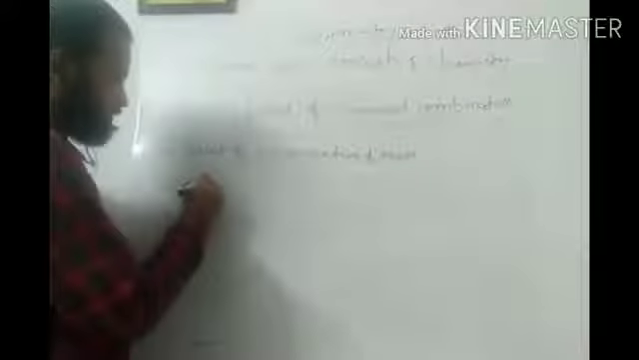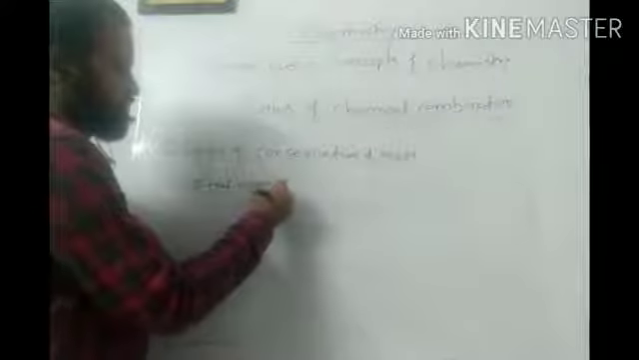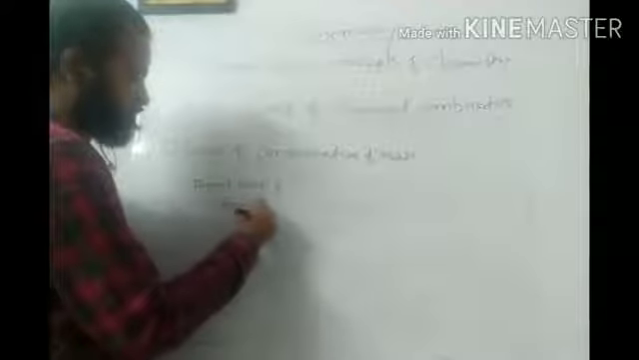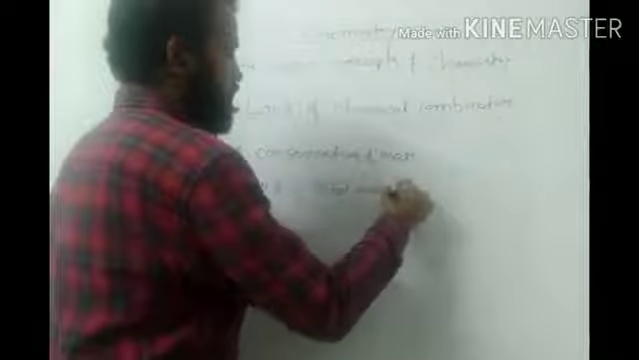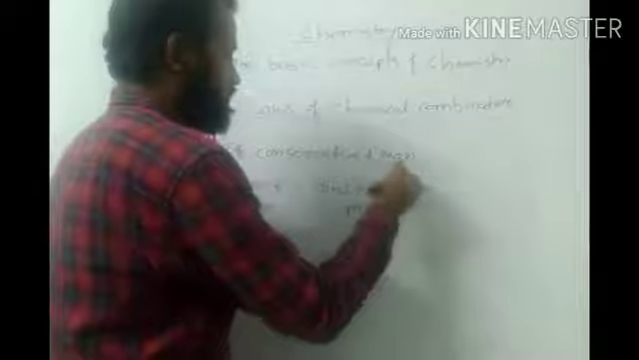So firstly we are going to discuss the law of conservation of mass. Before the statement, I will give you an example of this law. According to this law, as I already told you, total mass of reactant equals total mass of product. The only thing you have to remember is this: total mass of reactant equals total mass of product. Let us see this by one example.